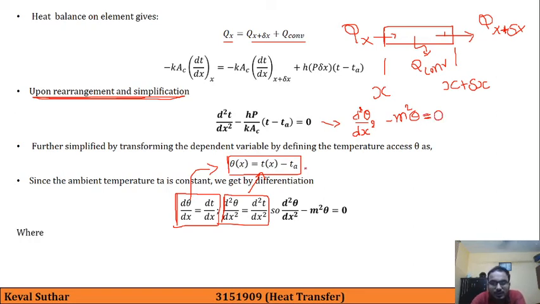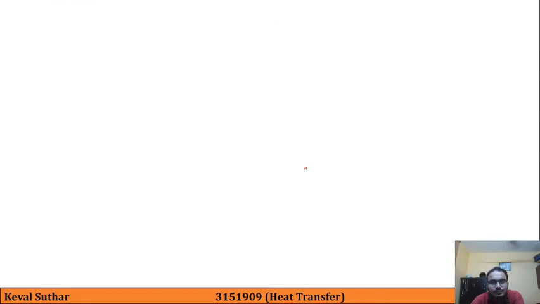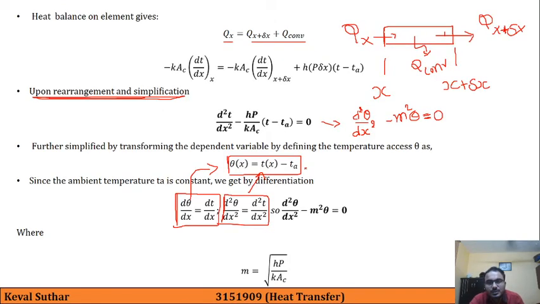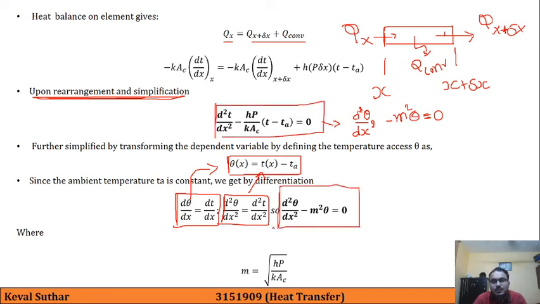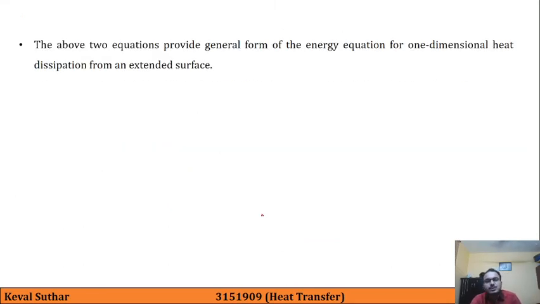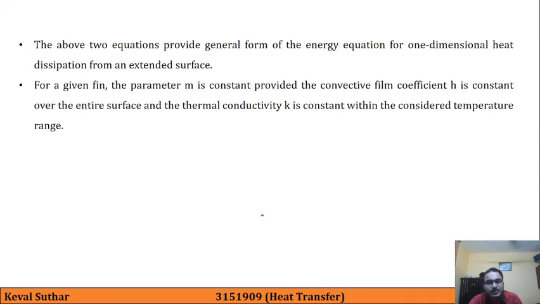Here m square is hP upon kAc. The above two bold equations, the first and the second, provide the general form of the energy equation for one-dimensional heat conduction and heat dissipation from extended surfaces.